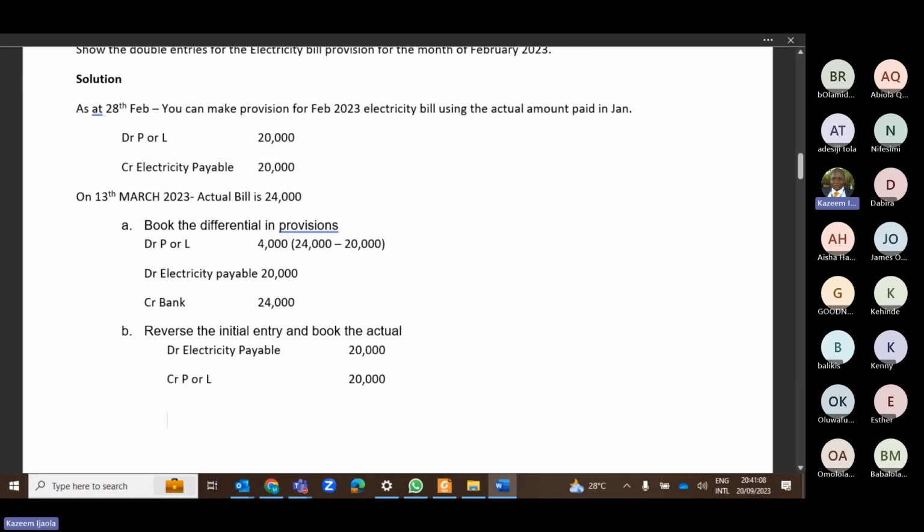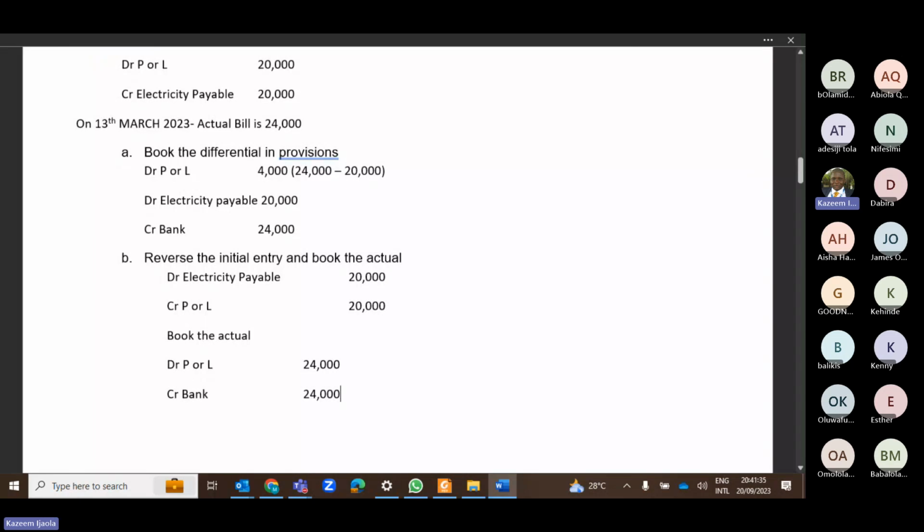Then we will book the actual. The actual is 24,000, so we credit our bank 24,000 and debit electricity expense, P or L. This is what you do to reverse the entry and book the actual.